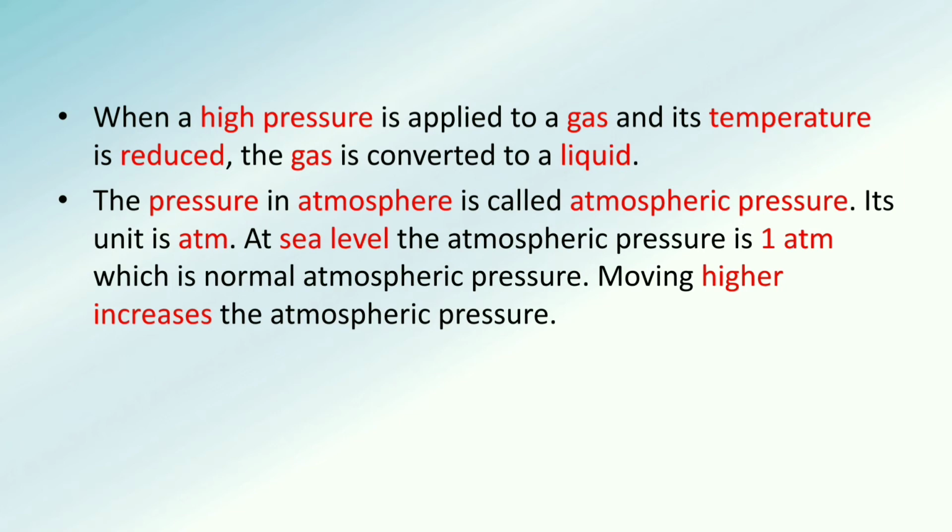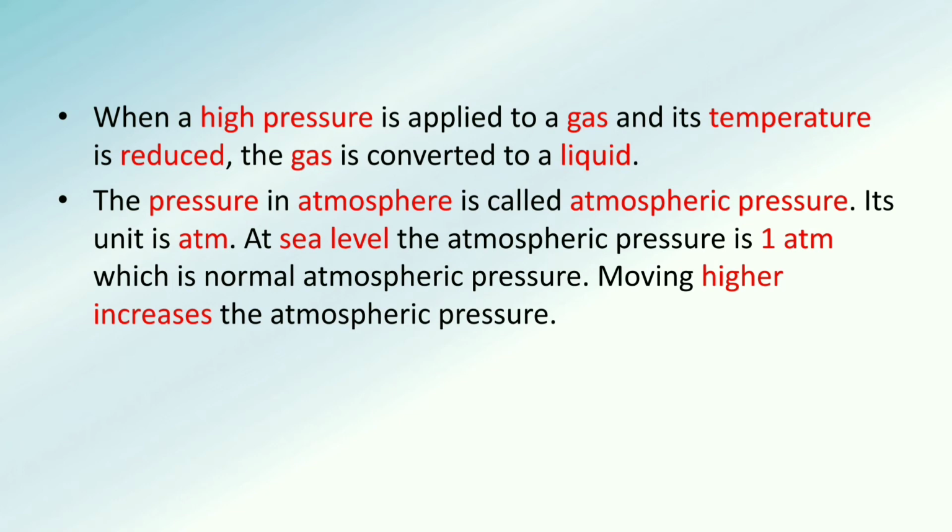So we can say that the pressure that we feel every day from the atmosphere is called atmospheric pressure. Its unit is atm. At sea level, the atmospheric pressure is 1 atm, the normal atmospheric pressure which we feel every day.